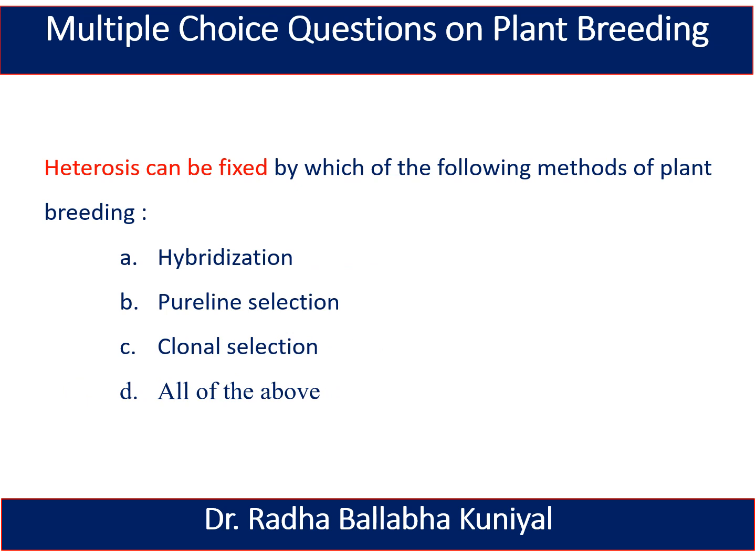The next question is: heterosis can be fixed by which of the following methods of plant breeding? Hybridization, pure line selection, clonal selection, or all of the above. And here the correct answer is clonal selection. By clonal selection, in vegetatively propagated plants, we can fix the heterosis.